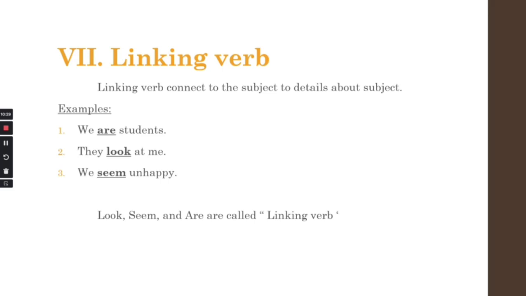Number 1, we are students. Number 2, they look at me. Number 3, we seem unhappy. So are, look, seem are called linking verbs. They connect to the subject pronouns we and they, and give more information to those subjects. Right? This is called linking verb.